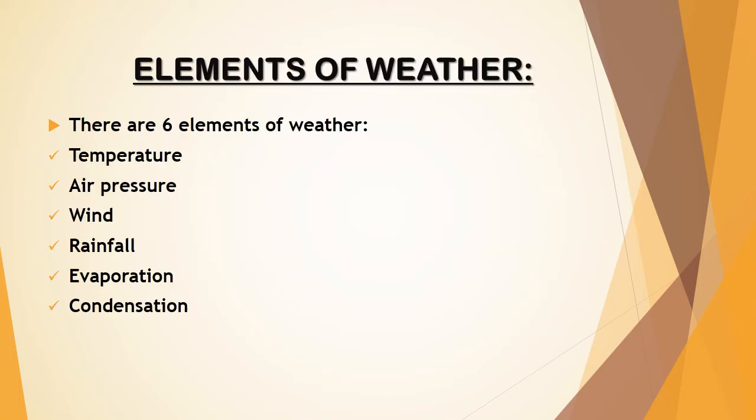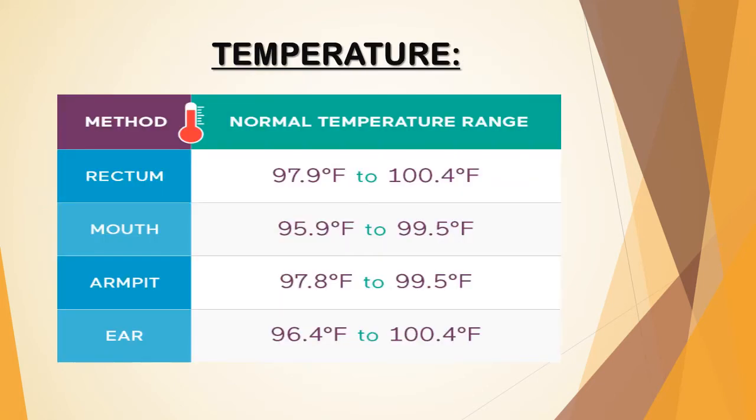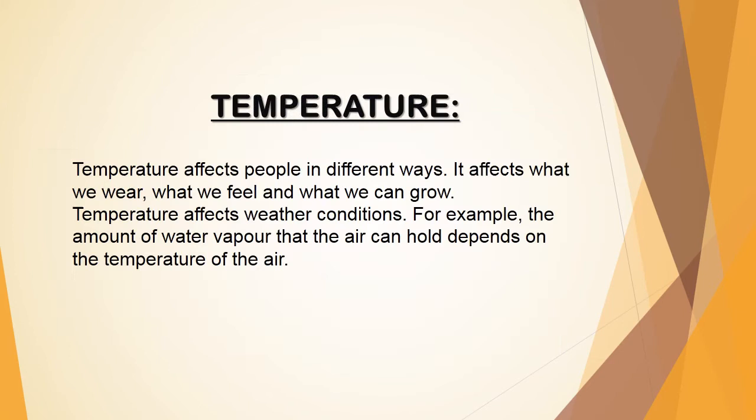Let's move on to the topic of elements of weather. There are 6 elements of weather. They are temperature, air pressure, wind, rainfall, evaporation and condensation. First one is temperature. Temperature is something which affects people in different ways. It is responsible for water vapor which is held by the temperature of the air.